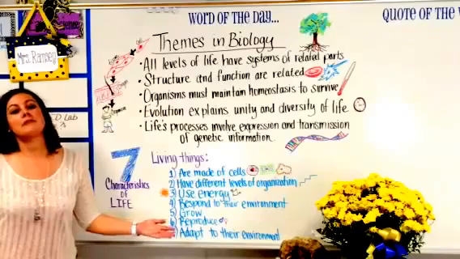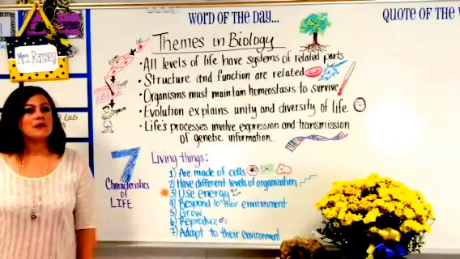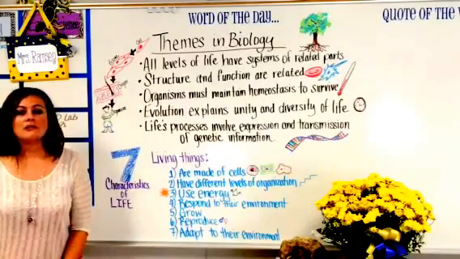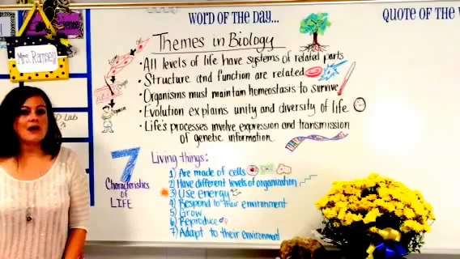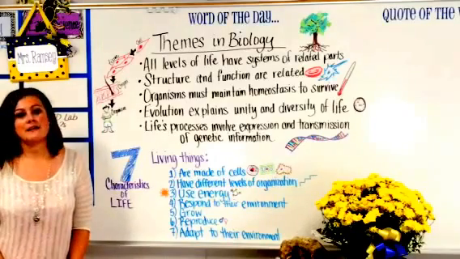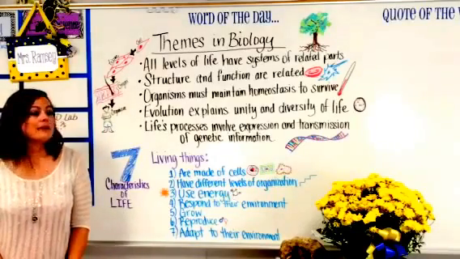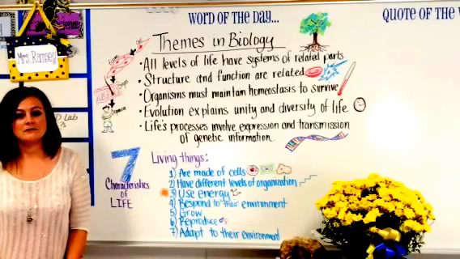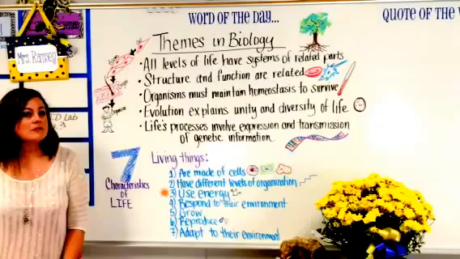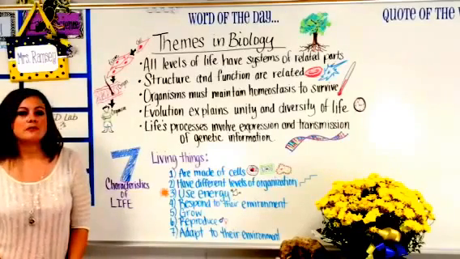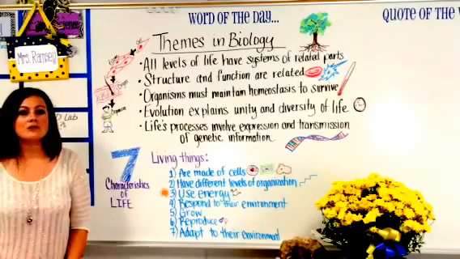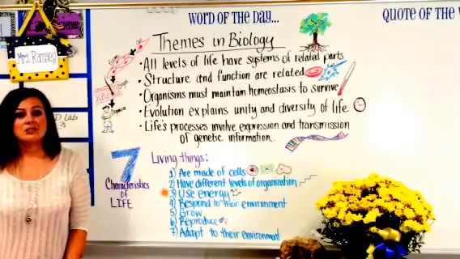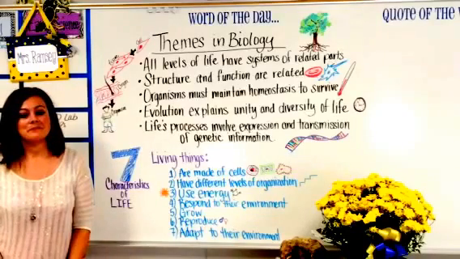Now, if we go back to our examples of the rock and the plant, the rock doesn't adapt to heat or cold or being dry. However, the plant can. The plant needs sunlight in order to produce energy. The rock does not. There are different levels of organization with our plant, from the root system to the stems to the flowers, while the rock is just a group of atoms.